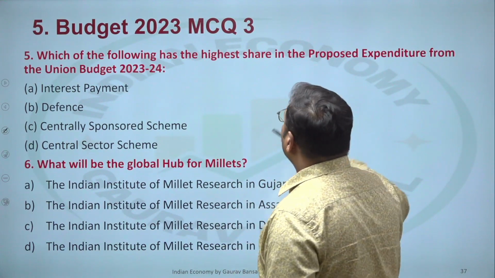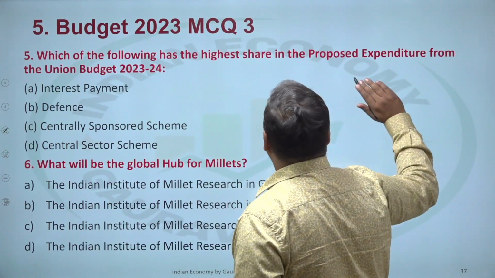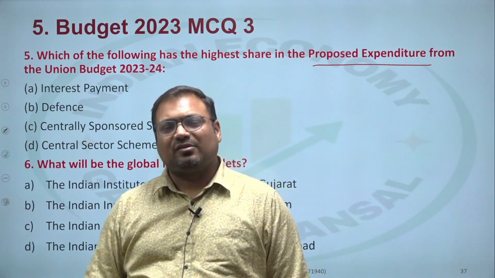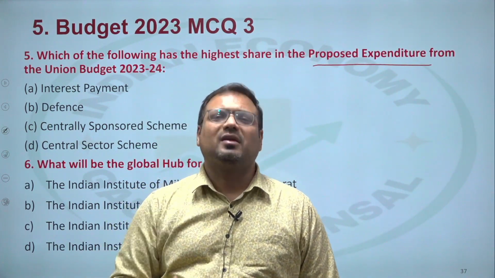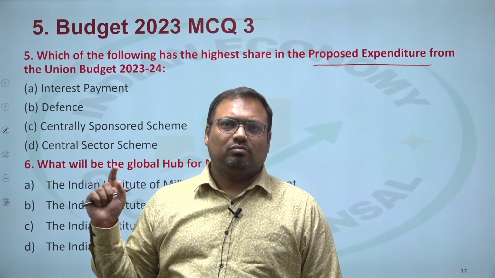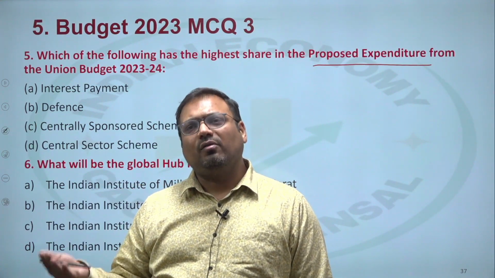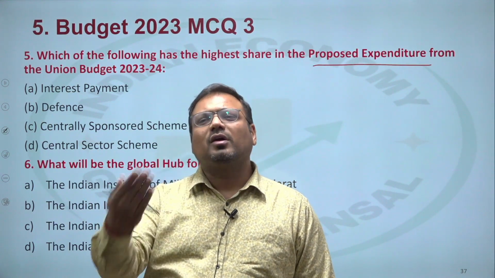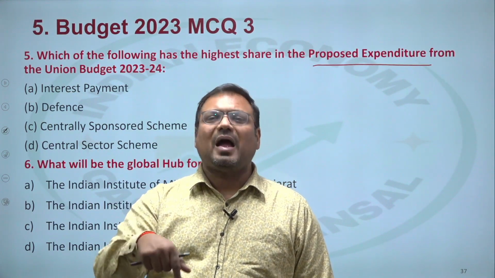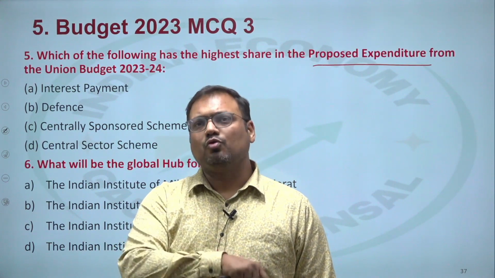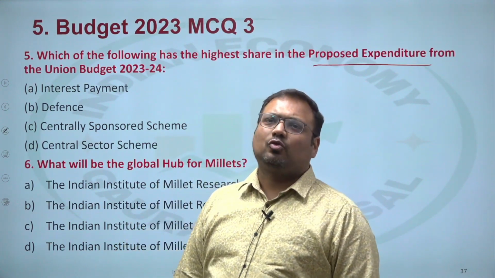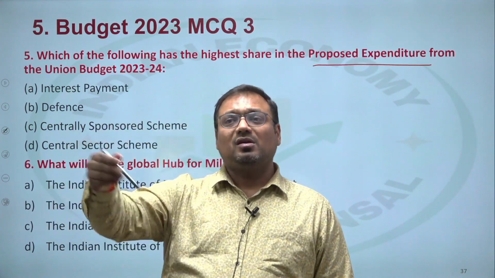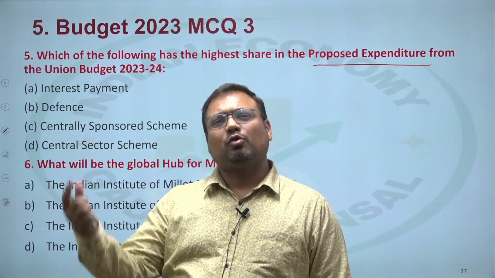Now, next question: which of the following has the highest share in the proposed expenditure? So the budget, as we should be aware, is for the coming year. The budget was announced on the last working day of January, and it was for the coming year, meaning 1st of April 2023 to 31st of March 2024. So when the budget was announced, it was for the coming financial year. So it is always proposed.